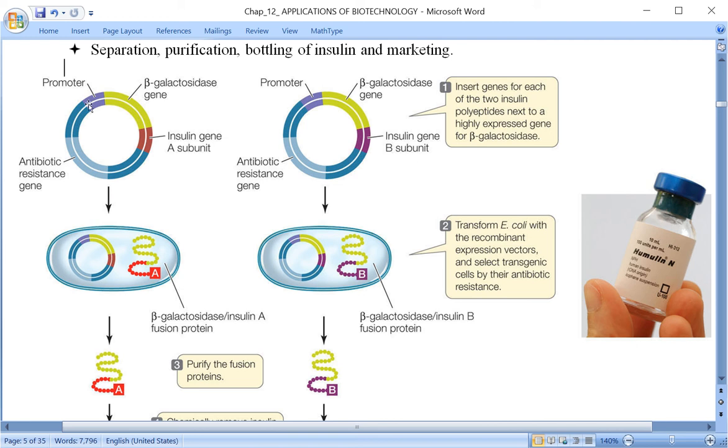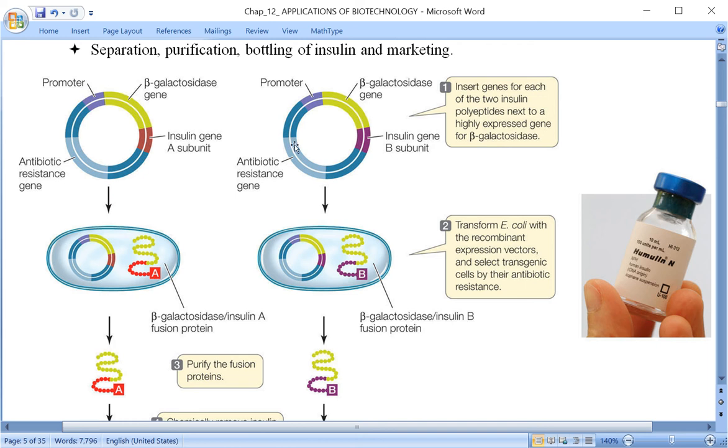Both of them are separately linked to the plasmid vector. When the plasmid vector is linked with the foreign gene, which here is the A subunit and the B subunit of insulin,